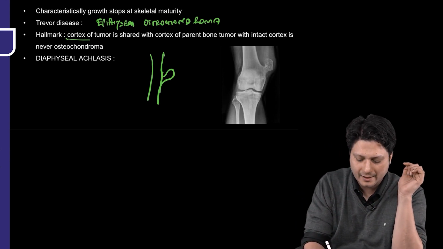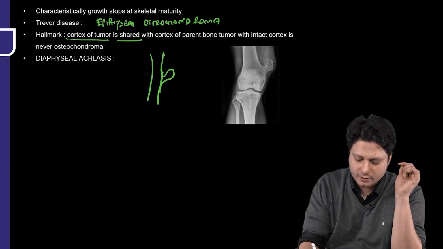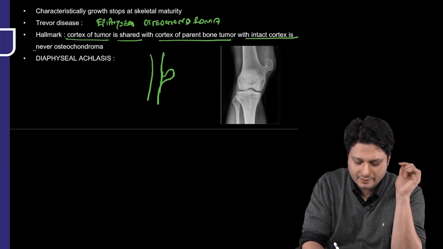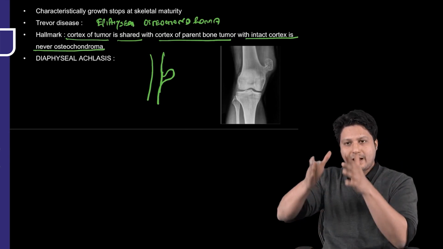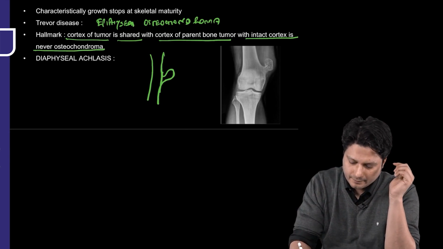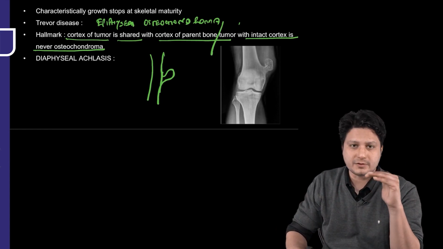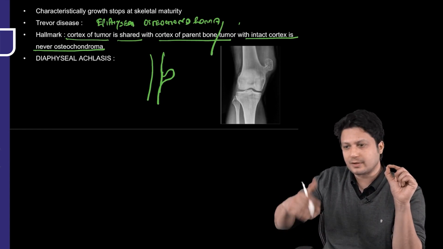This is the important characteristic finding, that the cortex of the tumor is shared with the cortex of the parent bone. A tumor with an intact cortex is never osteochondroma. If the patient is having an intact cortex, the tumor is never considered to be an osteochondromatous lesion. It is something else.